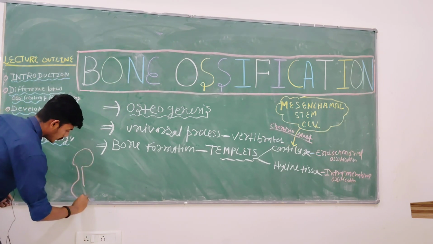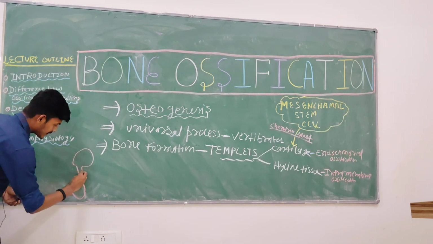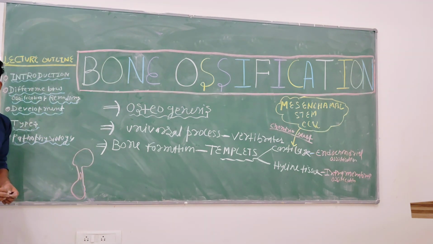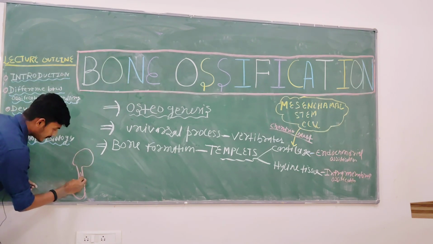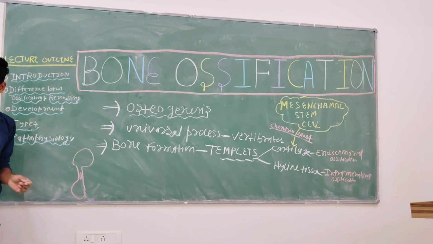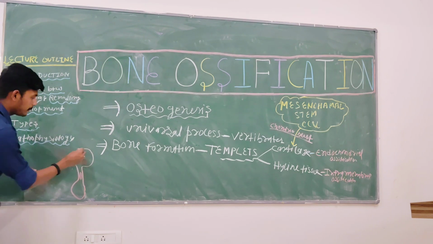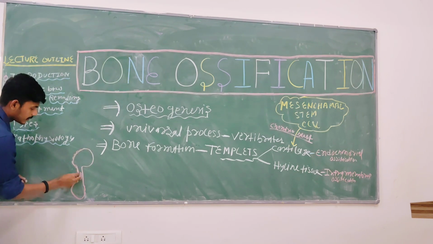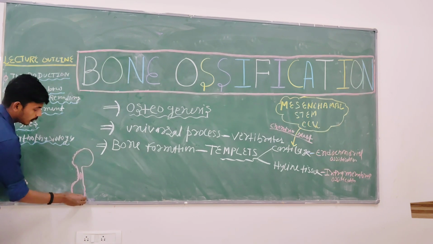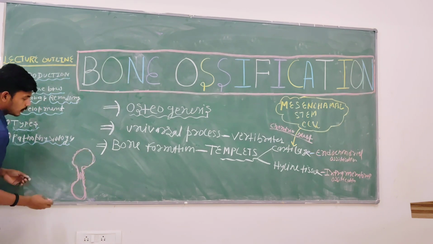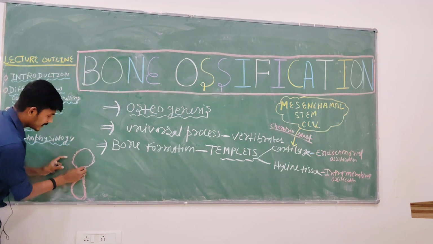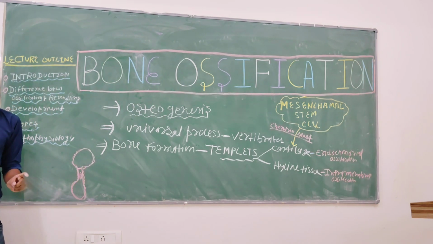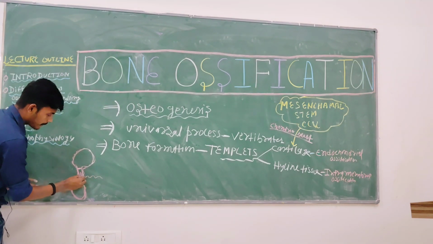Suppose this is one bone, and this is the medullary canal where your bone marrow is present, lined by the endosteal layer, and the periosteal layer is present all over the bone. This is the epiphyseal region. In children there is also the metaphyseal region, where there is a growth plate. We discussed the growth plate, and we saw that there is a blood supply.